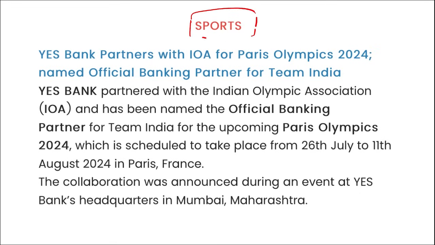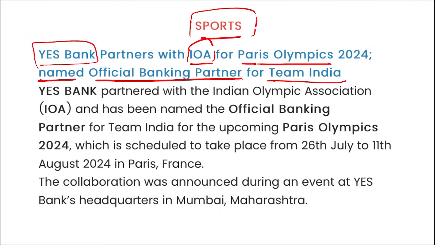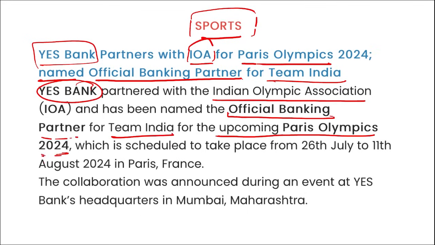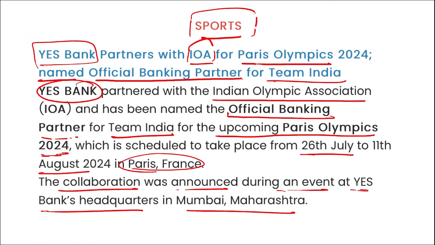Next is sports. Yes Bank has partnered with IOA, the Indian Olympic Association, for Paris Olympics 2024, and has been named the official banking partner for Team India. The Games are scheduled to take place from 26th July to 11th of August in Paris, France. This collaboration was announced during an event at Yes Bank's headquarters in Mumbai, Maharashtra.